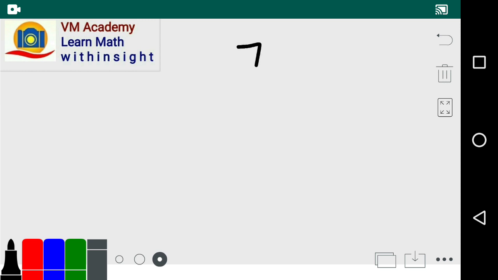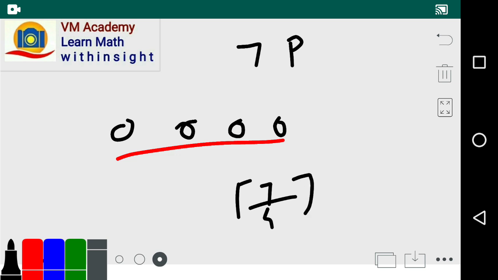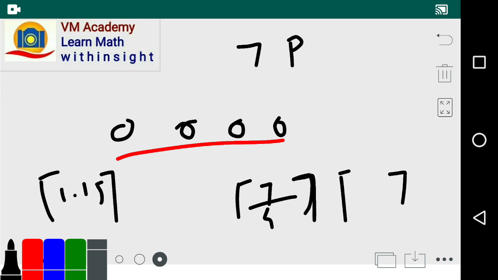Similarly, if there are 7 pigeons and 4 pigeonholes, then at least one of the pigeonholes contains the least integer greater than or equal to 7 divided by 4, that is the ceiling of 7 divided by 4. 7 divided by 4 is nothing but 1.75, and the least integer greater than or equal to this is nothing but 2, friends. So at least one will contain 2 pigeons.